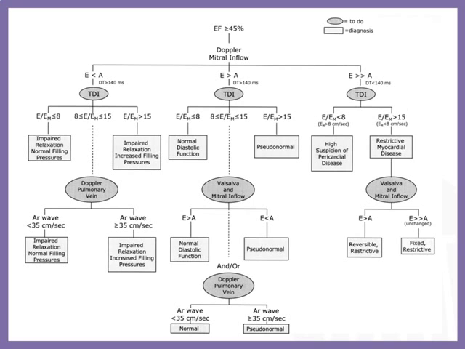I want to say only one word on restrictive filling. In restrictive filling, E is very tall and A is very small. It may be constrictive pericarditis, or restrictive filling because of myocardial disease. But paradoxically, in constrictive pericarditis the E by E dash is less. So this is an inverse relation. Normally, the more the E by E dash, the more the pulmonary capillary pressure, but in constrictive pericarditis it is opposite. That is why it is called annulus paradoxus.